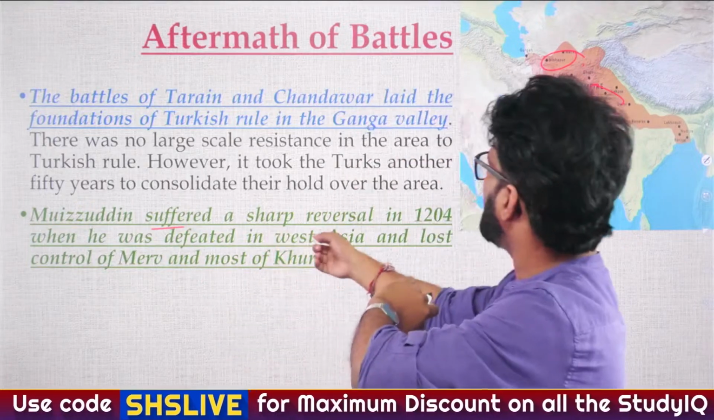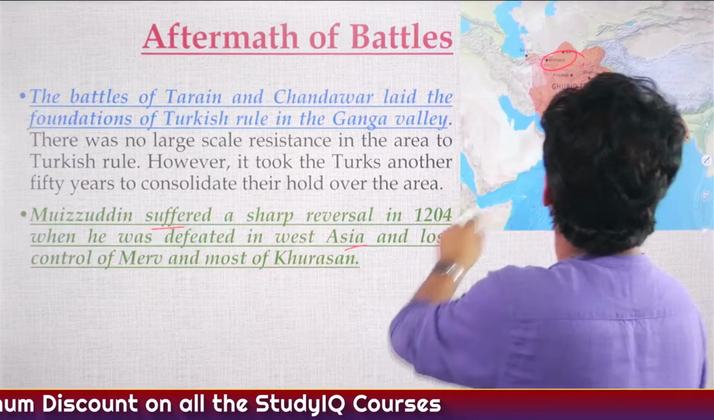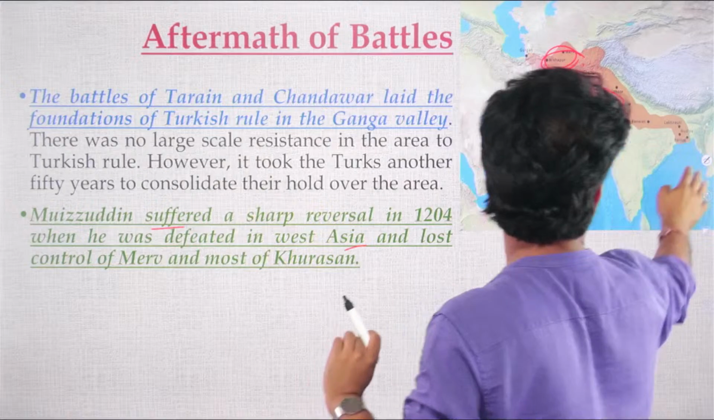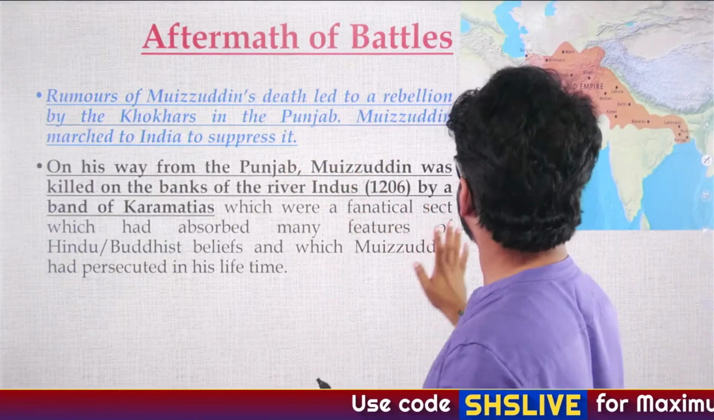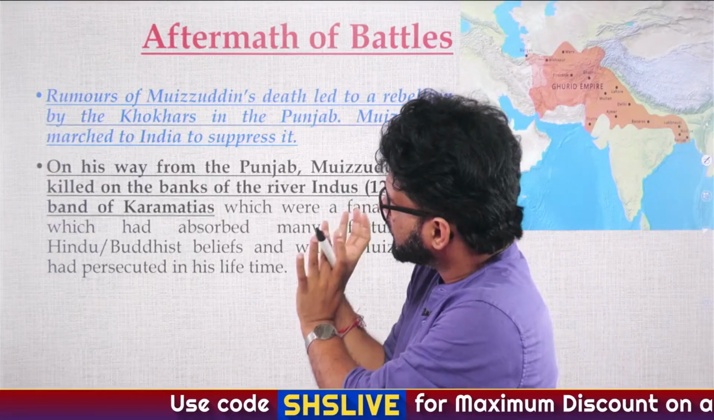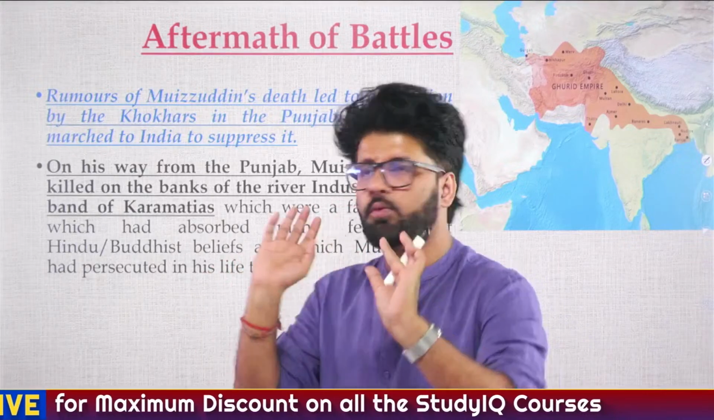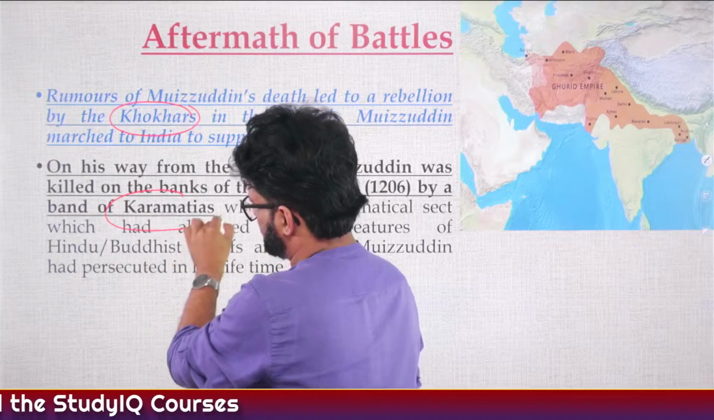Muizuddin suffered a sharp reversal in 1204 when he was defeated in West Asia and lost control of the Merv and Khurasan region. Certain areas of Turkmenistan come under this, Central Asia. And then see here, this story is fine. Here we have to focus on some terms which have been asked earlier in different exams, where there is a very high probability that UPSC can ask these terms. Khokhar and Karamatiyas. Focus here.